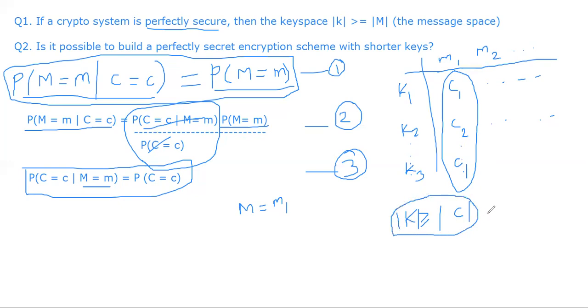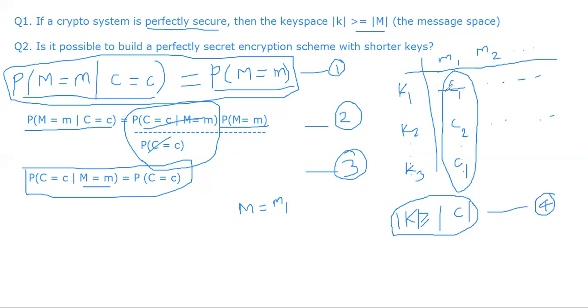So we got the first inference from the definition of perfect secrecy. Let me call this equation number 4. We still have to connect that to M, right? Now let's go row-wise. Take the first row, for example: K1, we encrypt M1, we get C1. K1, we encrypt M2, we will get something other than C1.